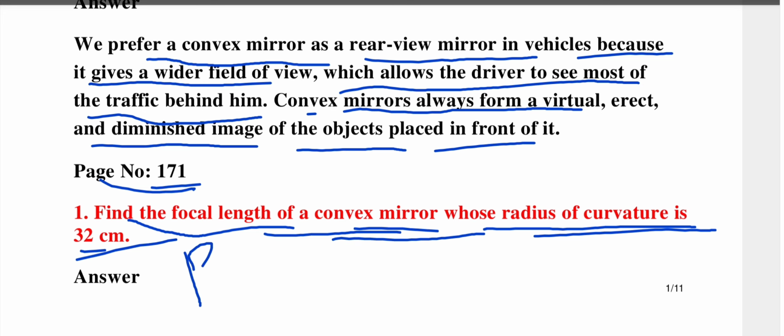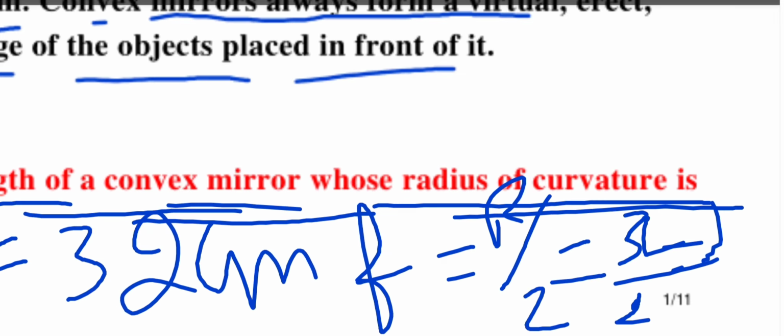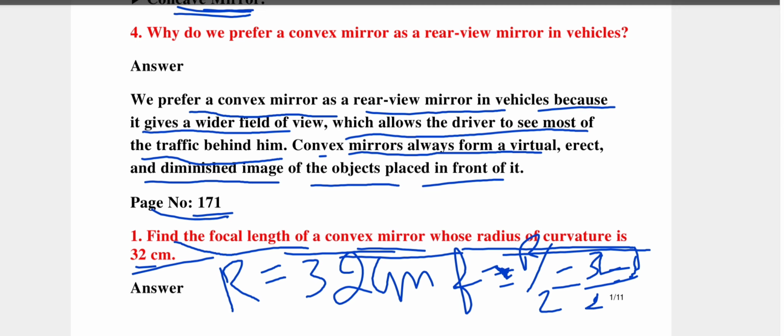That means they have given the radius of curvature r equal to 32 centimeters. Just before this I solved a problem on the relationship between focal length and radius of curvature, that is f is equal to r divided by 2. So r is 32, and 32 divided by 2 is 16 centimeters.